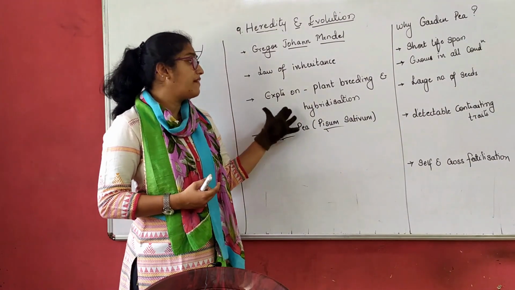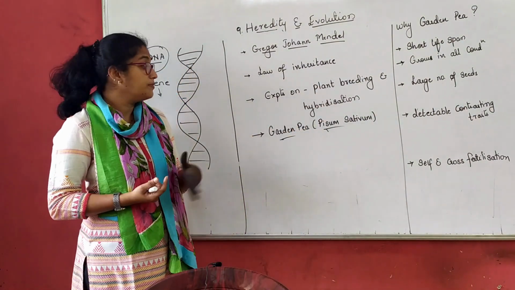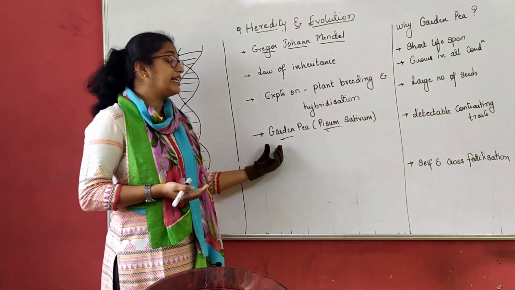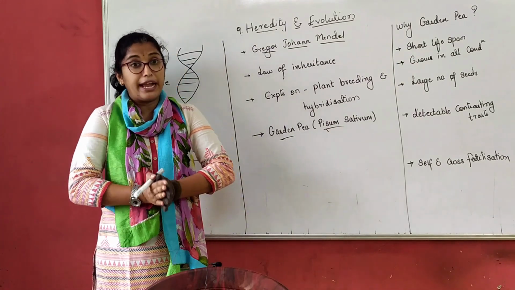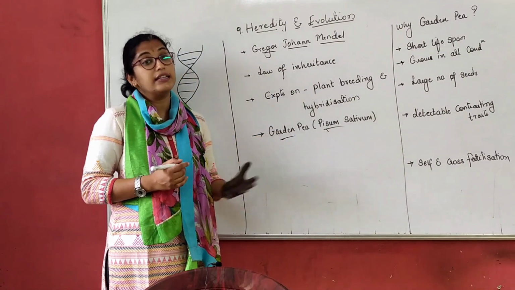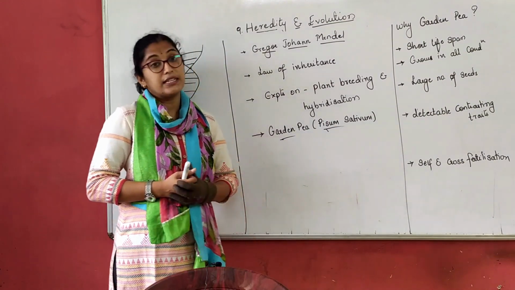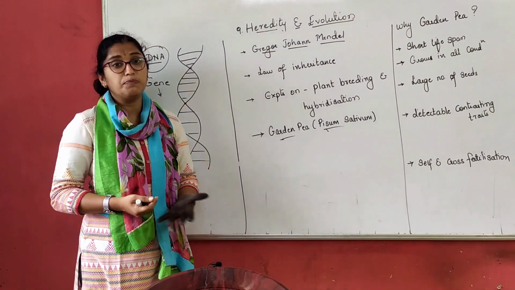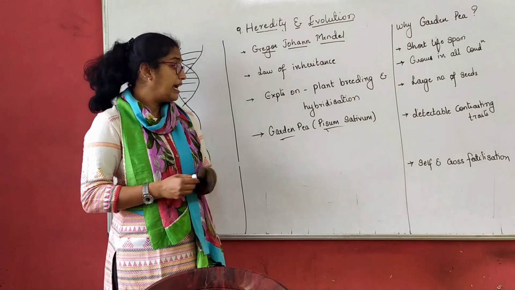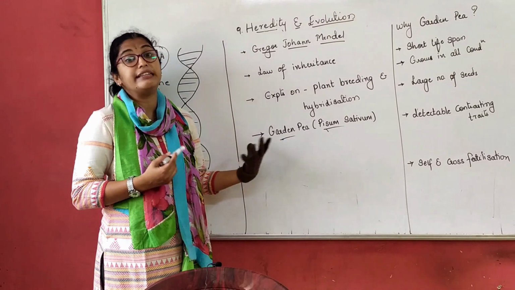He conducted several experiments on plant breeding and hybridization. In his experiment, he selected one particular plant for plant breeding and hybridization, that is the garden pea, which we call Pisum sativum. Now what is garden pea? In Hindi we call it matar, and in Kannada we call it batani. That is nothing but the green pea.